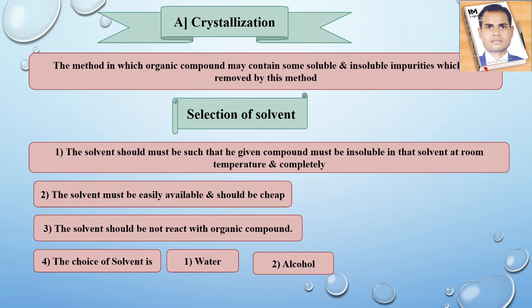If the sample is not purified by using water or alcohol, then we can use 50% alcohol and 50% water. Again we follow the same procedure: heat the sample with this mixture of alcohol and water, filter, and recrystallize by giving cold conditions. After that you will get the substance in solid state, and that will be your purified organic compound.